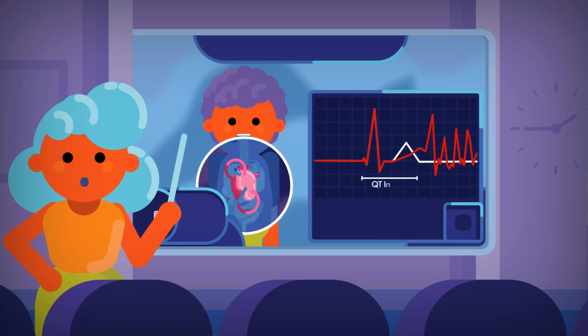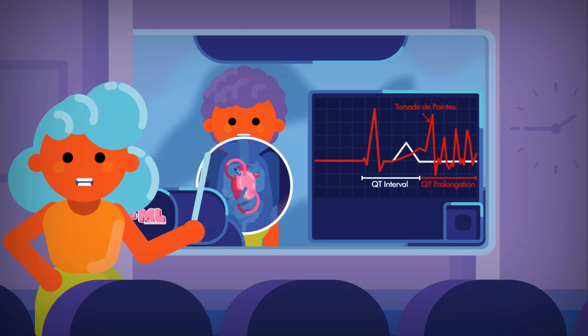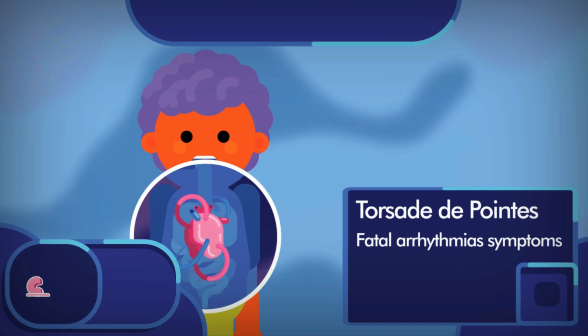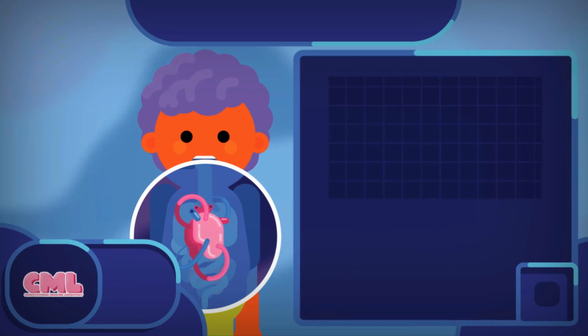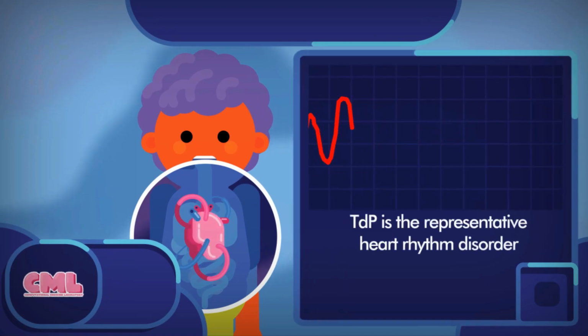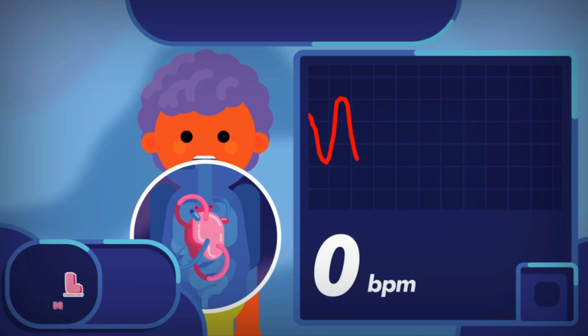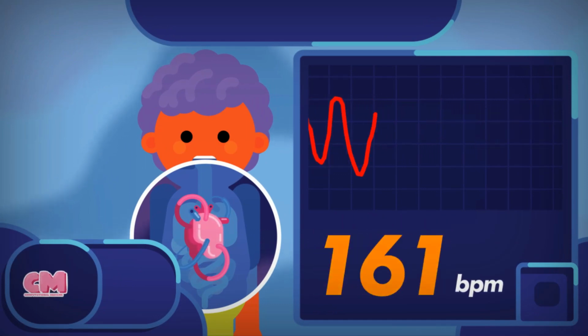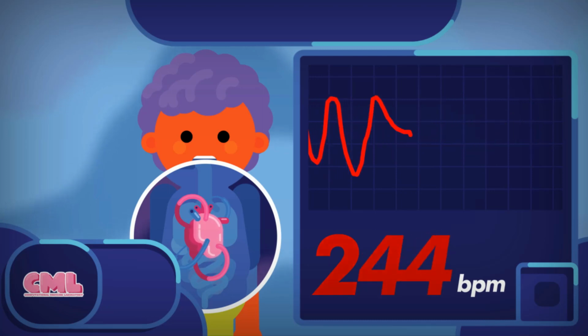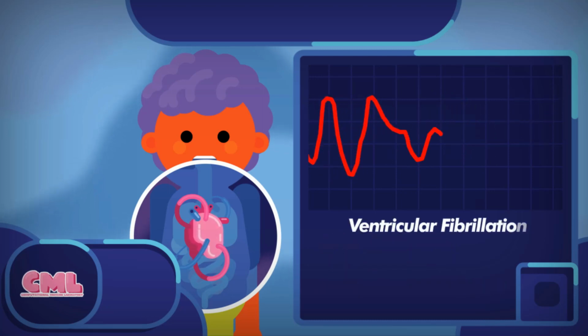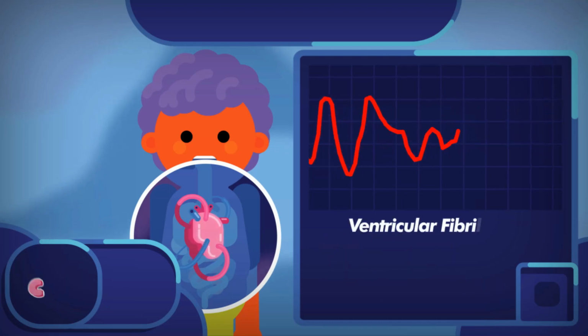These guidelines have been derived from the close correlations between QT interval prolongations and torsades de pointes, or TdP, which is one of the fatal arrhythmia symptoms. TdP is the representative heart rhythm disorder caused by drugs in which ventricles contract at more than 200 to 250 BPM, and sometimes evolve into ventricular fibrillation.